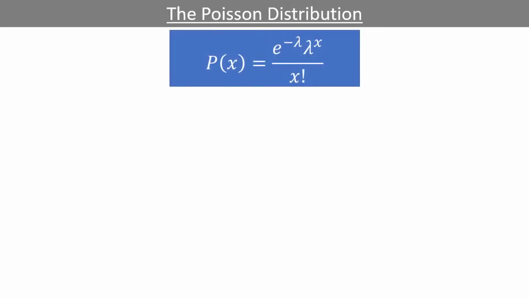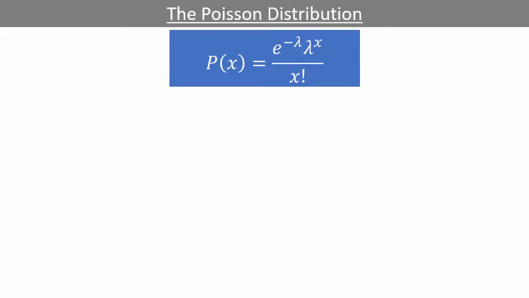The formula to calculate probabilities using the Poisson distribution is p of x equals e to the negative lambda power times lambda to the x power divided by x factorial. By plugging values for x into this formula, we can calculate probabilities related to the Poisson distribution.